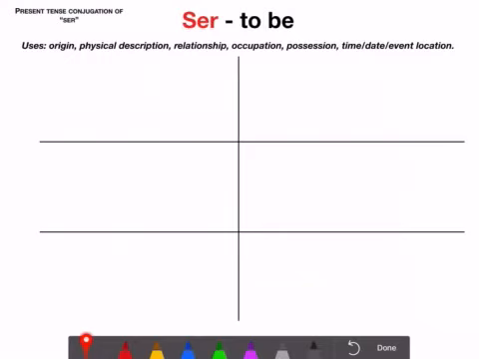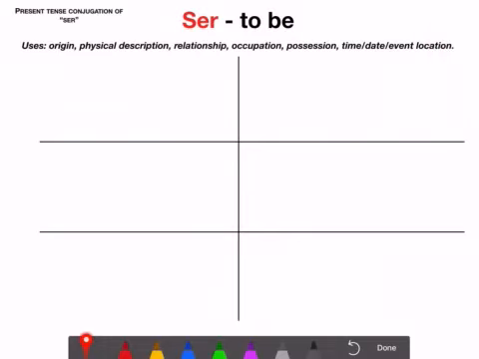So ser, first of all, again, the essence of something. You use it for origin, talking about where someone's from. You can talk about physical description, he is tall. Relationship, he is my friend, my brother. Occupation, possession, the pen is Billy's. Time, date, and event location.